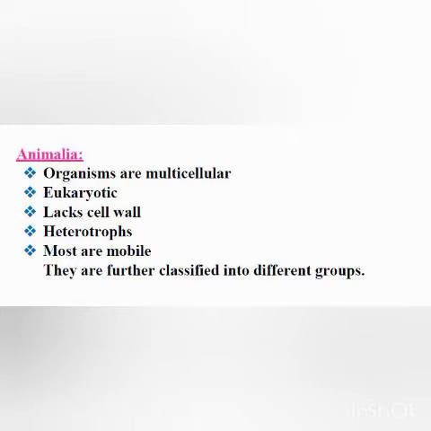They lack a cell wall. The presence of a cell wall was a characteristic of kingdom Plantae, but the organisms belonging to kingdom Animalia lack a cell wall. They are heterotrophs, means they cannot manufacture their own food and they depend on others for ready-made food.